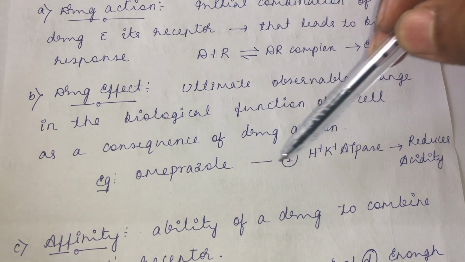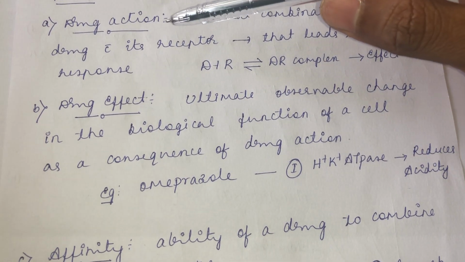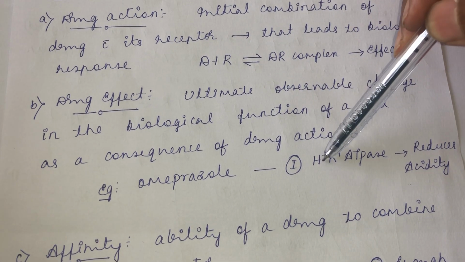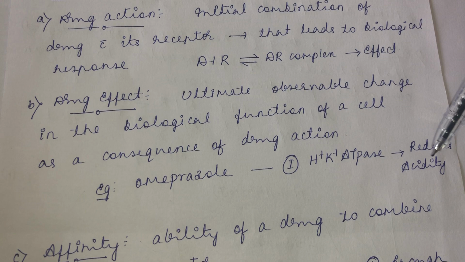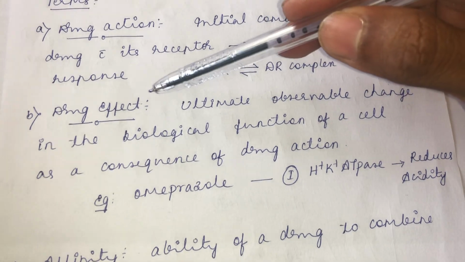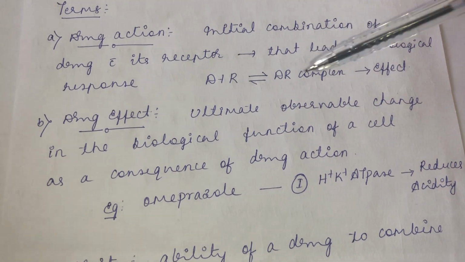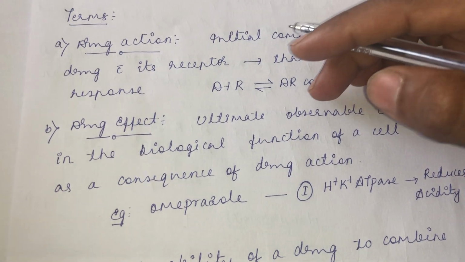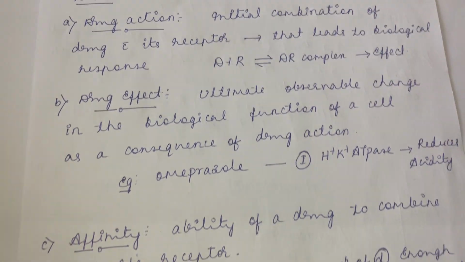So omeprazole binding to H plus potassium ATPase, we call it drug action, the binding of a drug to its receptor. As a result of binding of a drug to the receptor, what is the effect you are seeing? It is reducing the acidity. That is the meaning of drug effect. Often these two words are used interchangeably, but to be precise, there is a separate meaning attributed to drug action and drug effect.